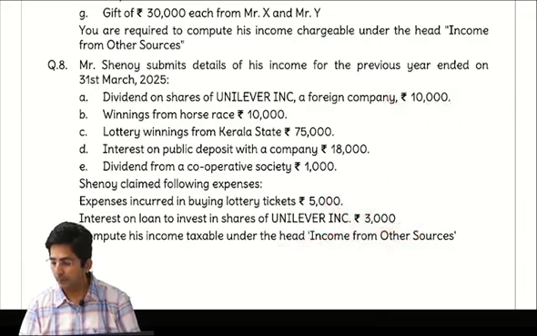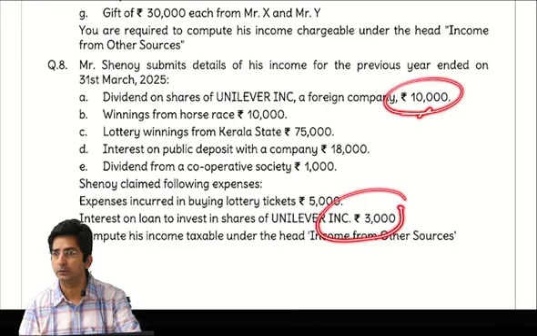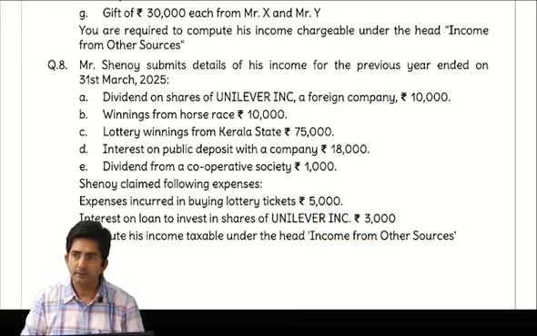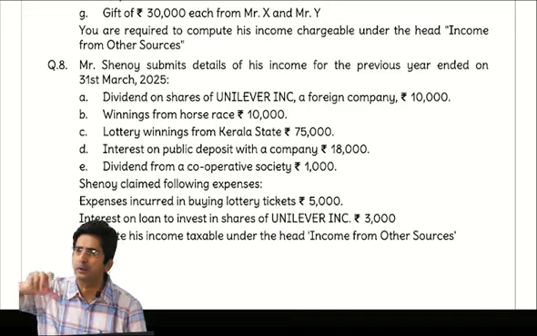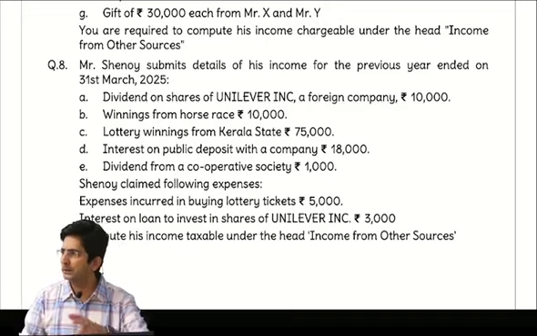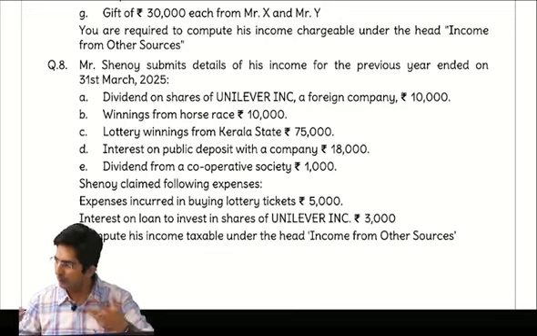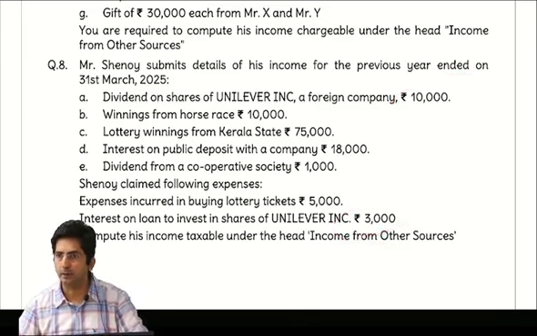So tell me, from 10,000 how much you will minus? Only 2,000. Actually the interest was 3,000, but the actual amount is too much. There is a limit, and as per that only 2,000. Whenever there is a limit, you can mentally make a formula: 20% or the actual figure, whichever is lower. 20% was 2,000. Actual amount is 3,000. Whichever is lower, 2,000.